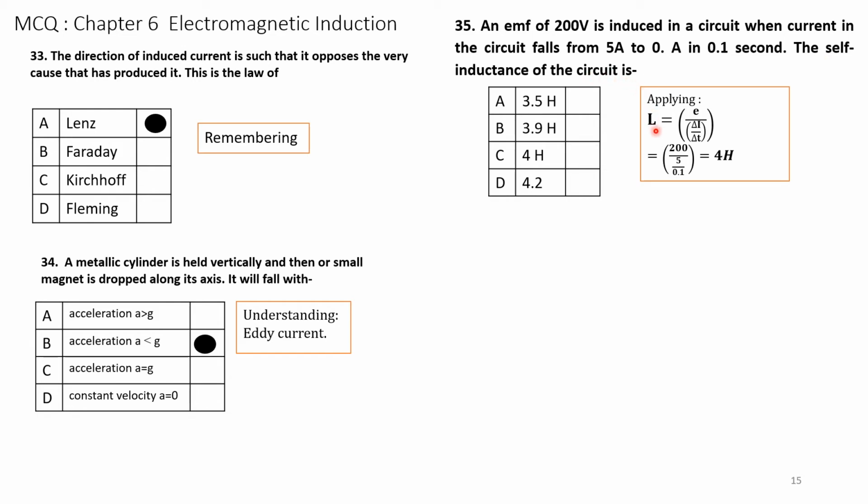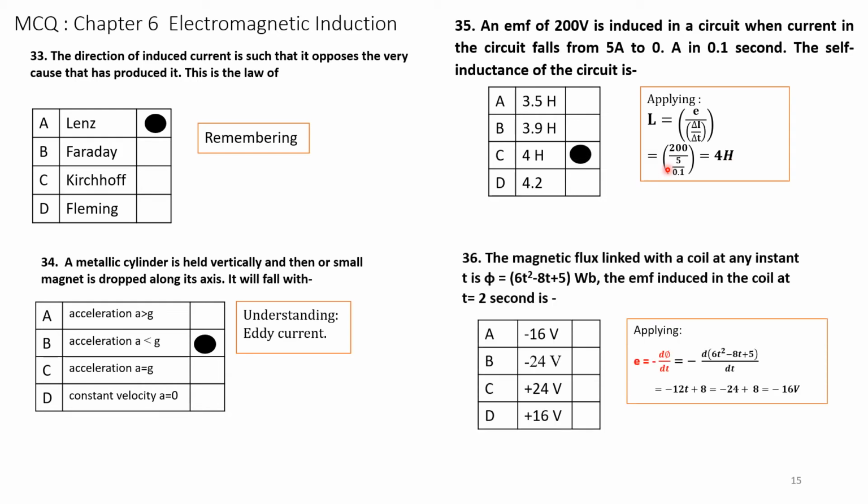We know L is equal to minus E by di by dt, that is L inductance is equal to E by delta I by delta T. E here is voltage, E is 200 volts, divided by the change in current, 5 amps, in 0.1 second. So in the denominator, this is 5 divided by 0.1. When we simplify it, it becomes 4 henries. So the answer is C.